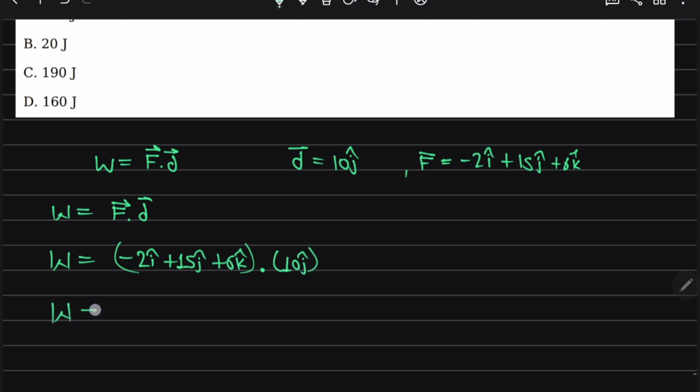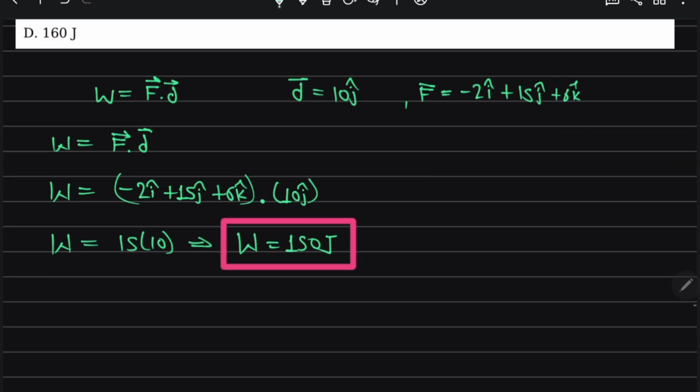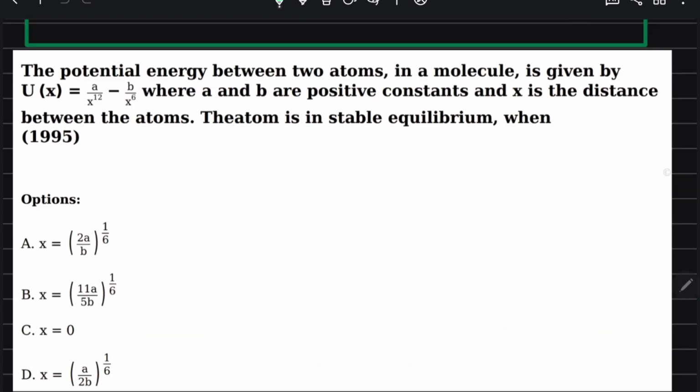So work done is equal to 15 into 10, that comes out to be 150 joule. So which option? Option first is correct.